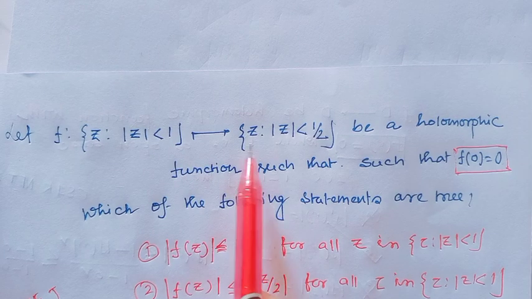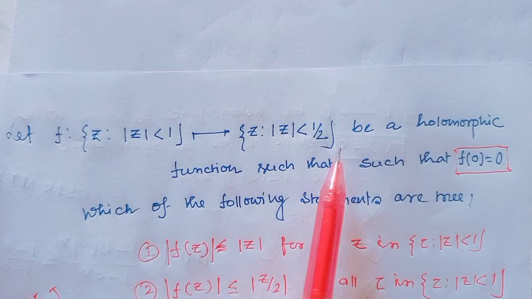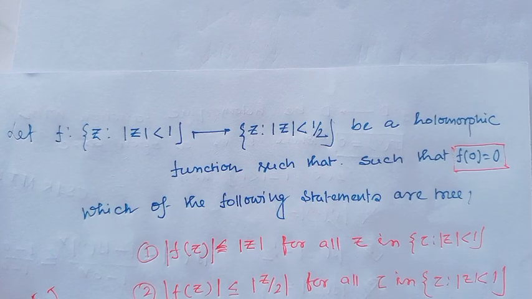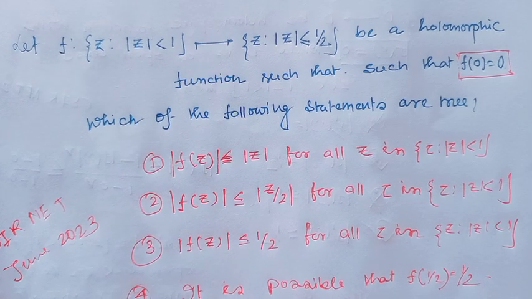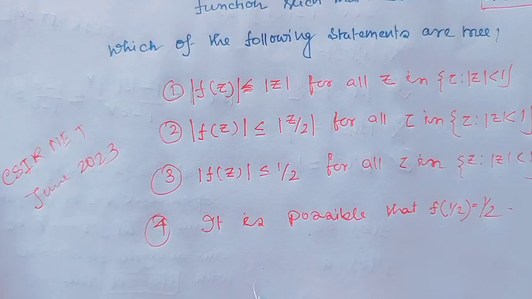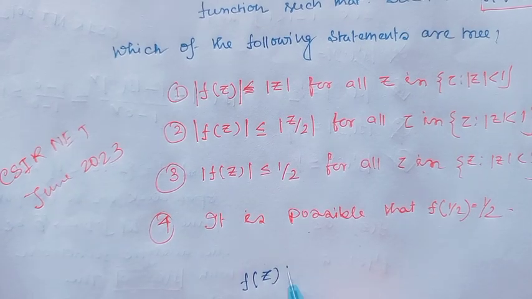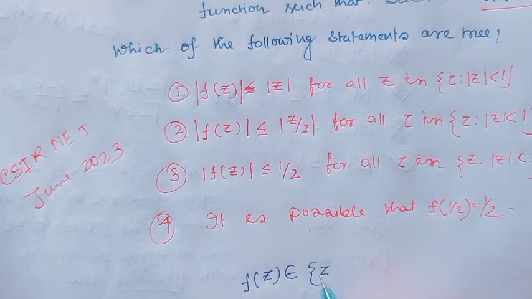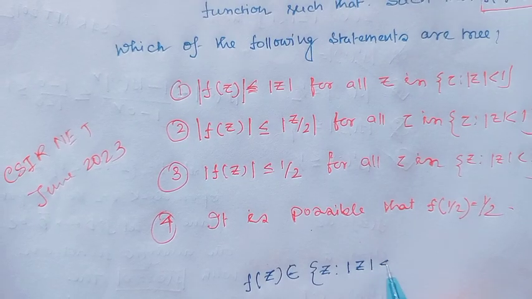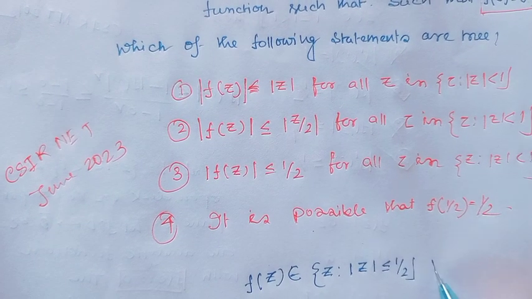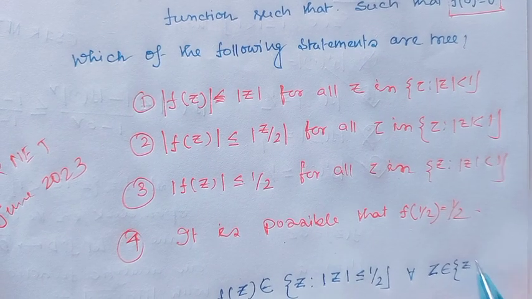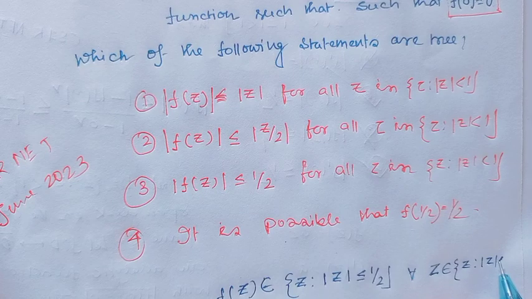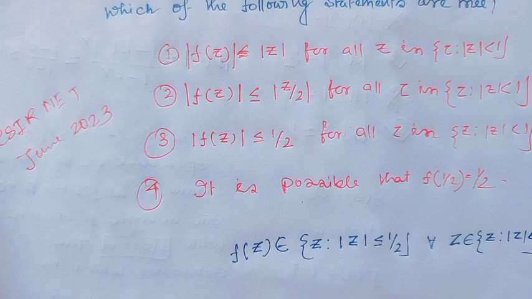Since f is a mapping from {z : |z| < 1} to {z : |z| ≤ 1/2}, f(z) belongs to {z : |z| ≤ 1/2}, and this is true for all z such that |z| < 1.